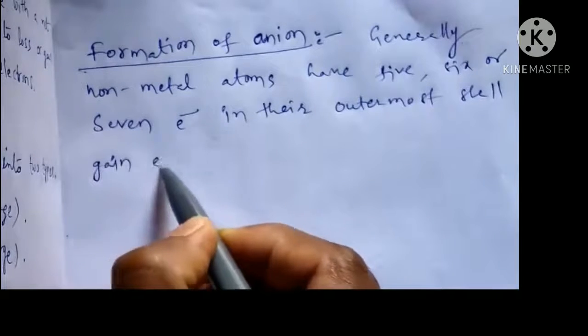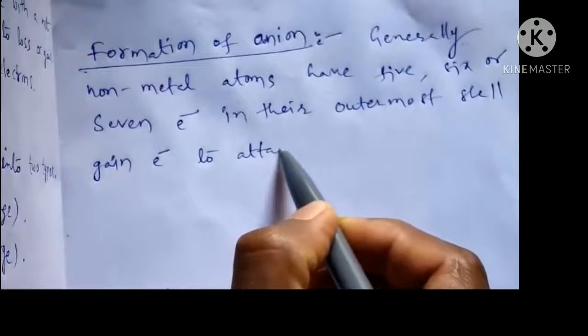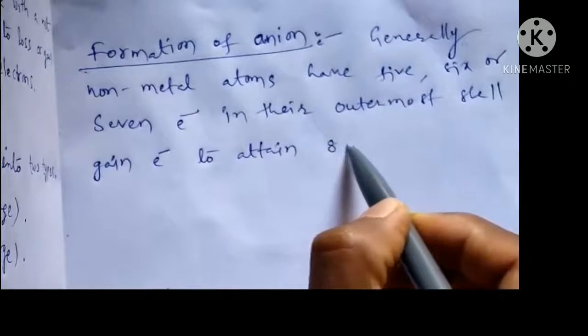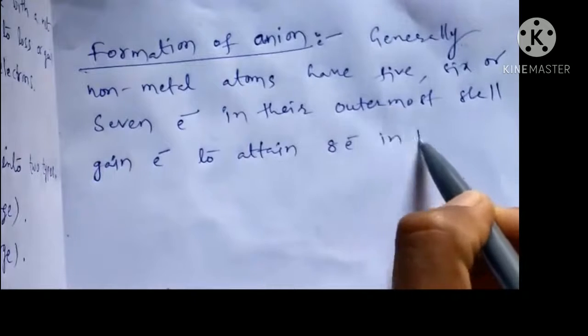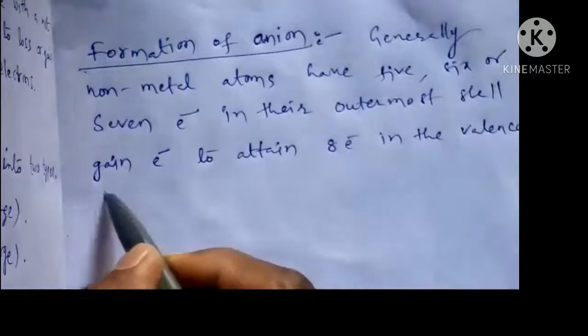They gain electrons to attain 8 electrons in the valence shell.